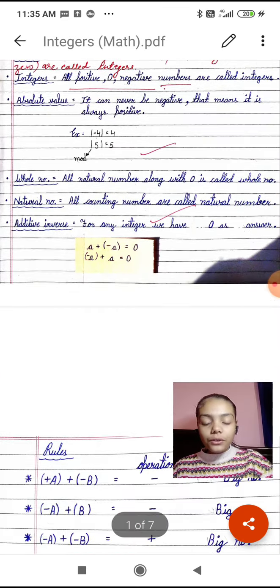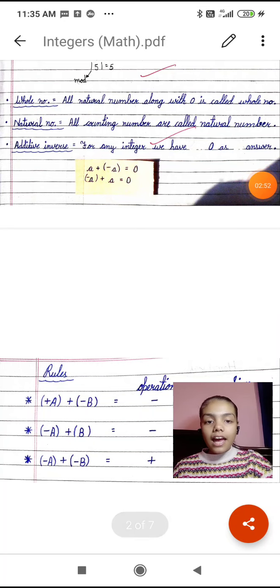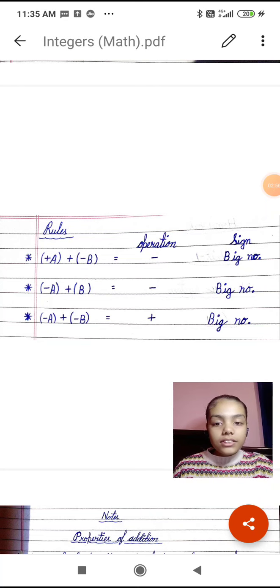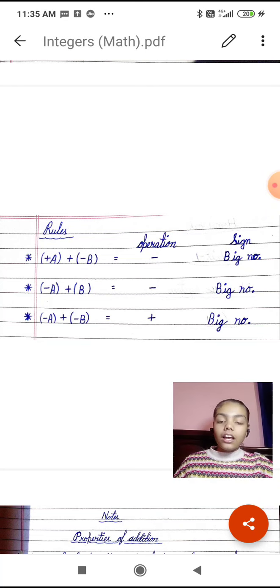Now we have to see some rules about integers. See the rules: plus plus is equal to plus, and plus minus is equal to minus. And the sign will always be of the bigger number.